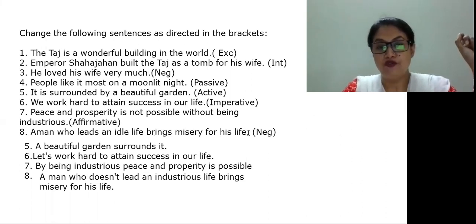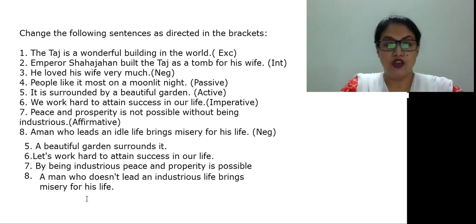Next one: a man who leads an idle life brings misery for his life. Negative sentence. This thing we changed into negative. So a man who does not lead an industrious life brings misery for his life. I hope, students, all of you understood changing sentences.